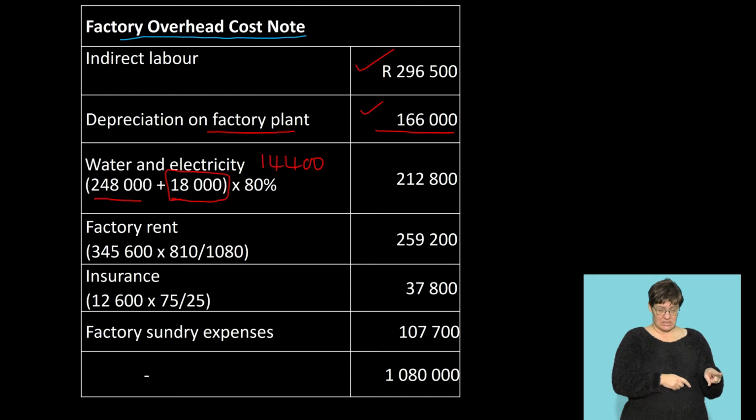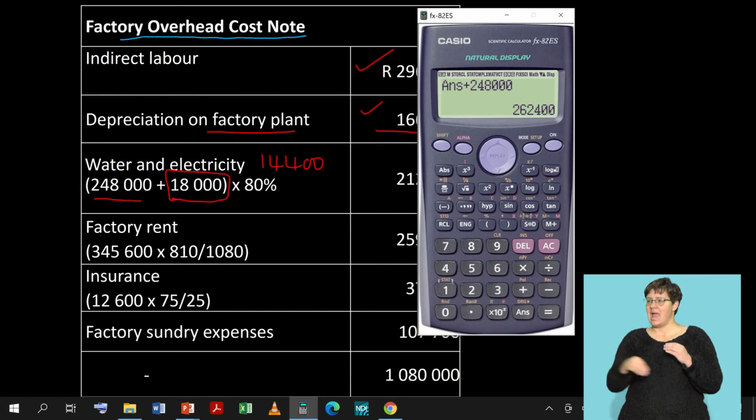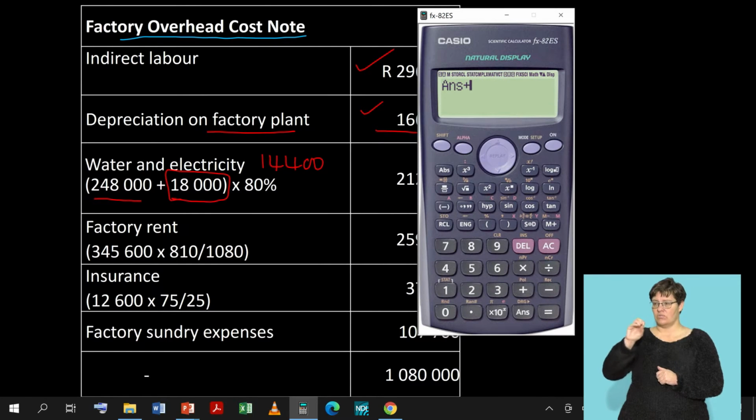Let's just do this again. That component was the 14,400, but the 248,000, we didn't take that one into account. So if you take 248,000 times your 80%, okay, that gave you 198,400 plus 14,400. This will then give you 212,800.